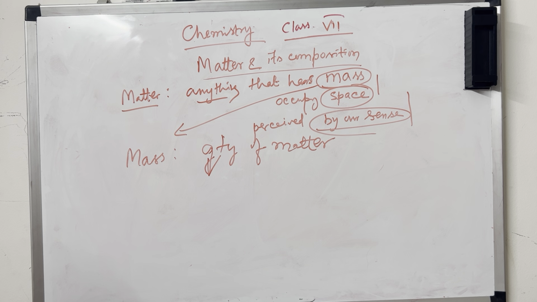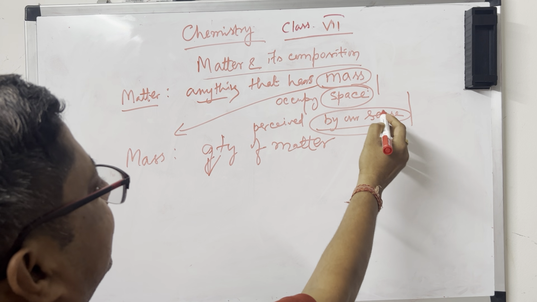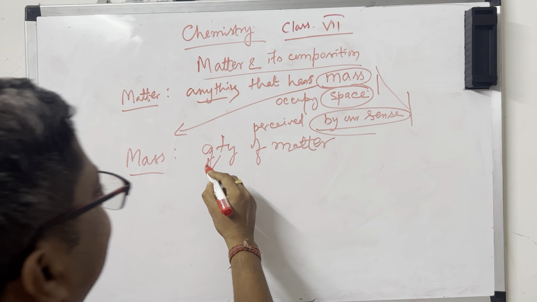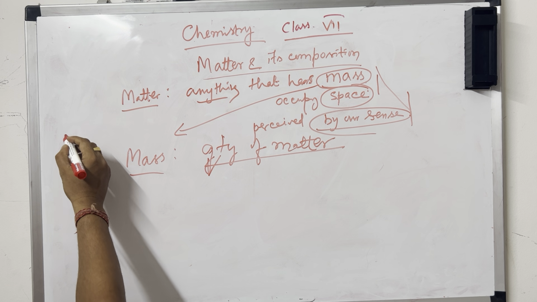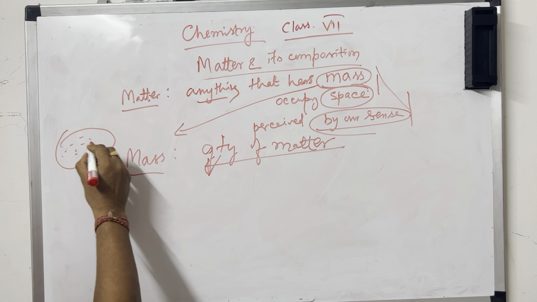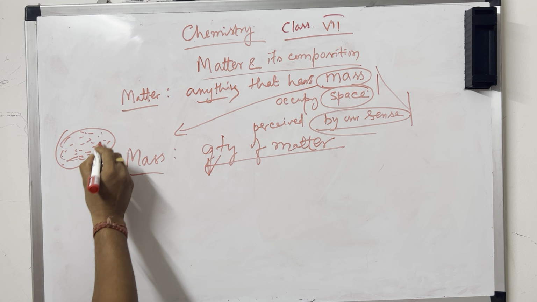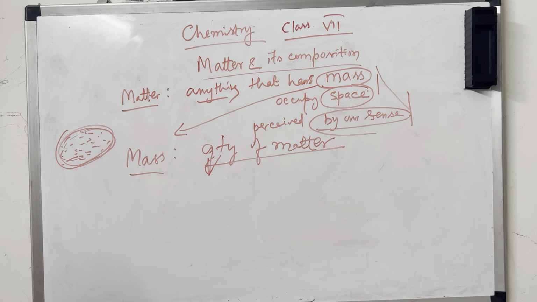Suppose what we studied first: matter has mass, occupies space and is perceived by our sense. Three things. Then come to mass. This is the quantity of matter. Suppose you take an iron piece, the quantity inside it becomes the mass of this iron piece.